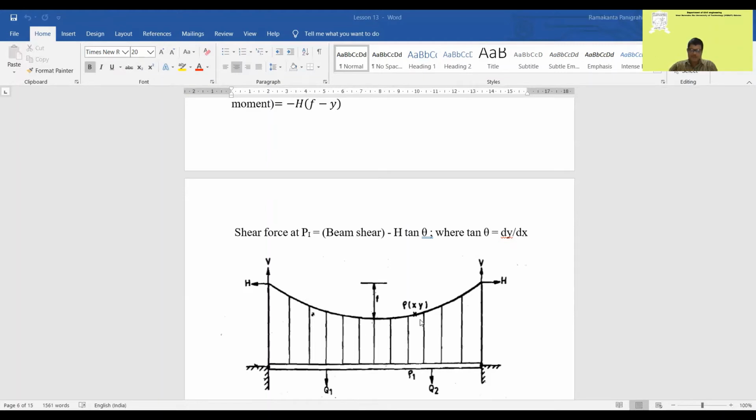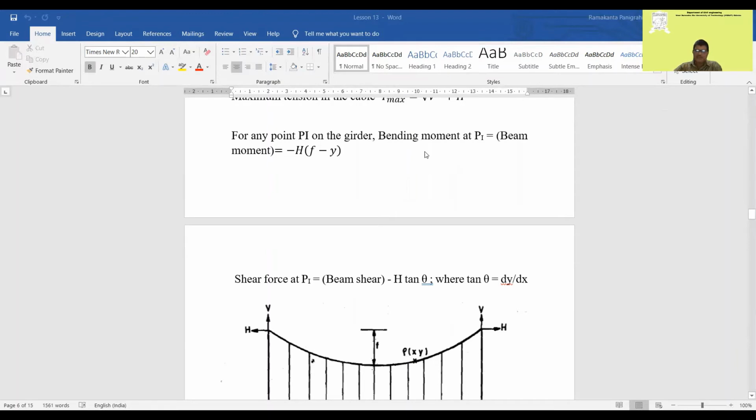Now, for any point on the girder, what is the bending moment? So at point P1, what is the moment? If you take any point xy here, then the force here will be H, and the height is f minus y. So this is f, and this you can take as y.